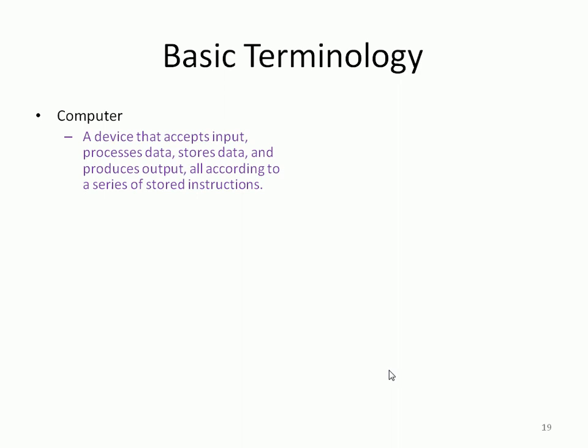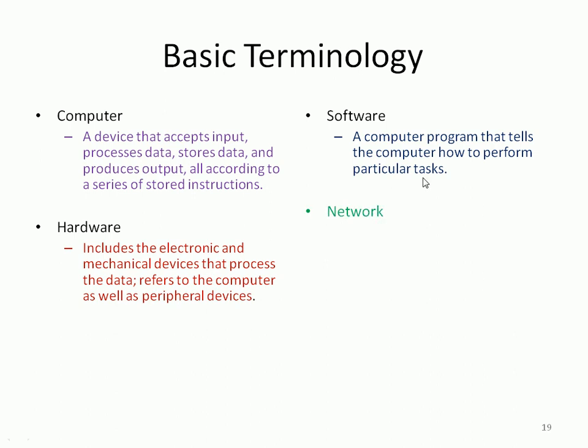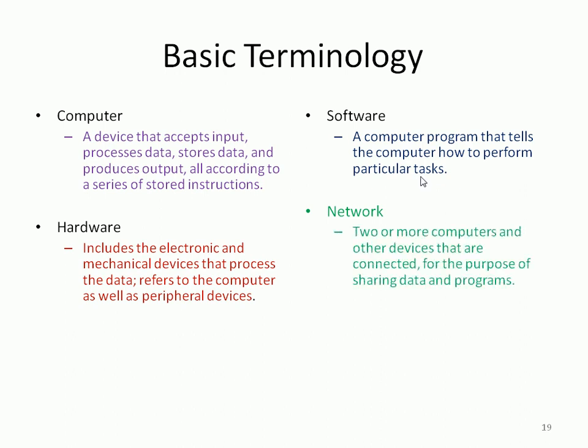The basic terminology: computer, which we have seen is an electromechanical device that performs some operations over data, right? The hardware includes electronic devices, as we have seen from the evolution, and these electromechanical devices process the data. Software is the set of computer programs that tells the computer how to perform a particular task. For example, your compiler, editor, or operating system are all software. Again, software may be classified as application software or system software, and so on. We will discuss this in detail in subsequent discussions.